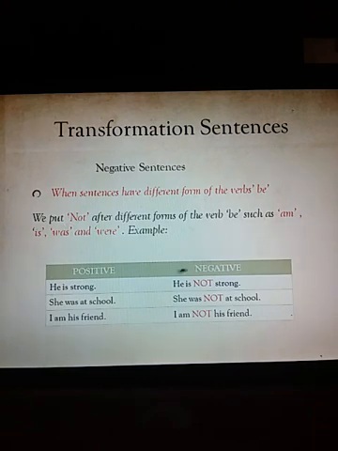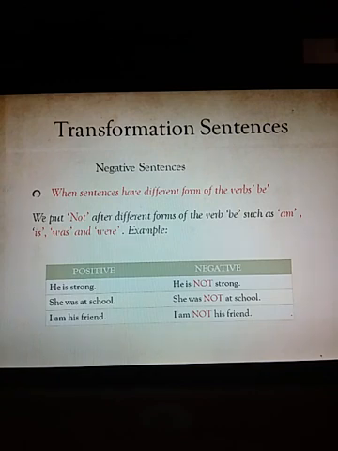See, children, when sentences have different forms of verb be, such as is, am, are, was, were, we put not after the different forms of be. Okay. See the example. He is strong. You are only supposed to put not.